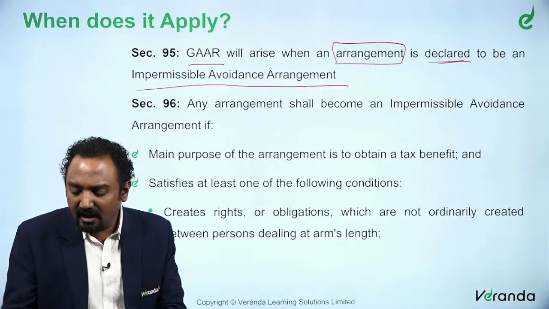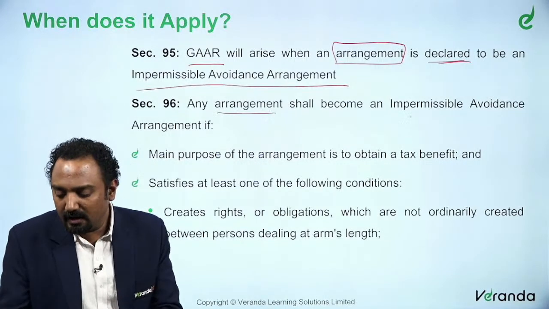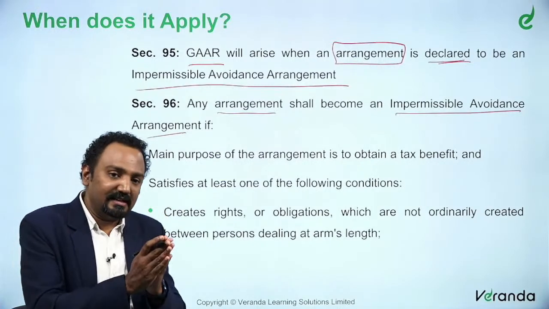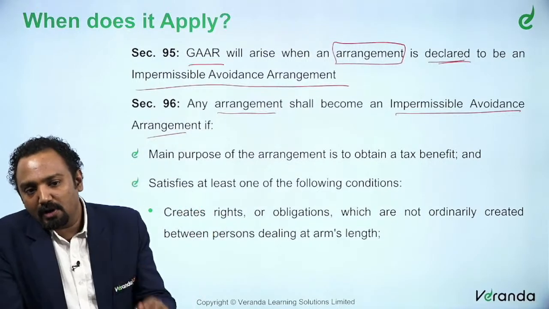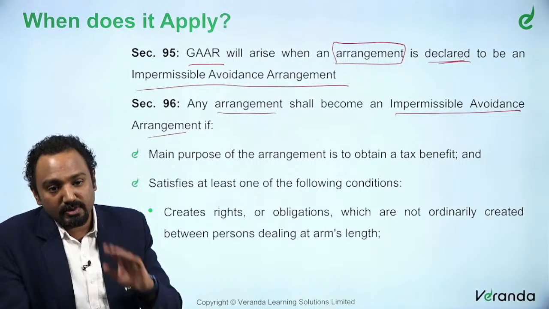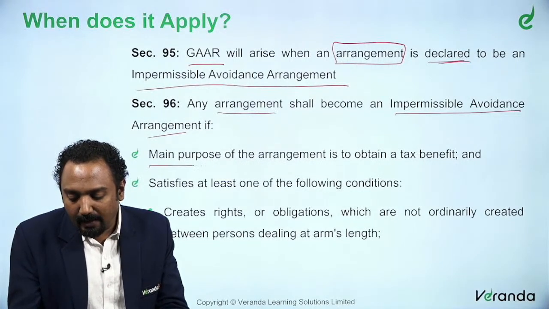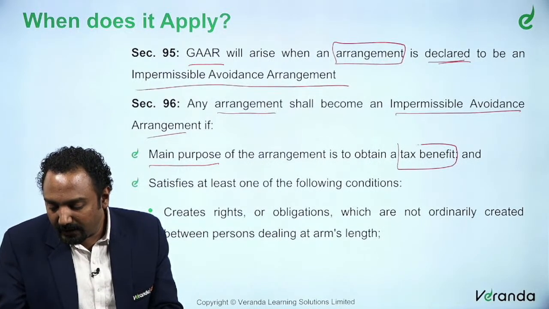Now, section 96 says when an arrangement can become an impermissible avoidance arrangement. Basically there is an arrangement, and in certain situations, under certain conditions, this arrangement becomes an impermissible avoidance arrangement. What are those situations? Typically it is the main purpose of the arrangement. The main objective is only to obtain a tax benefit, nothing else.